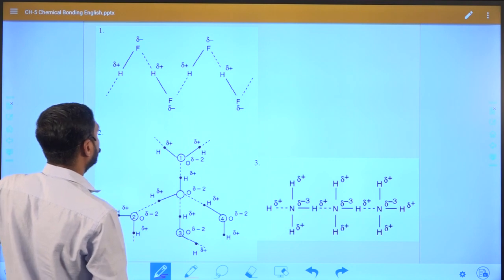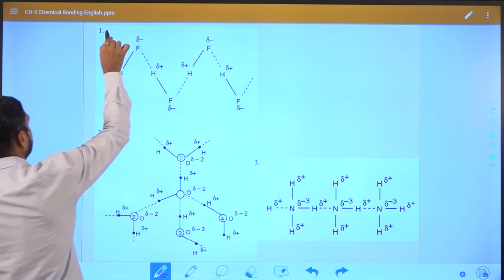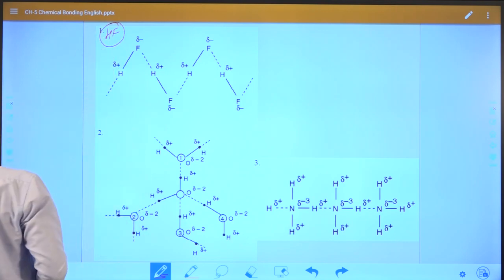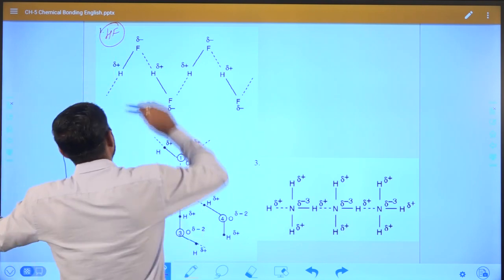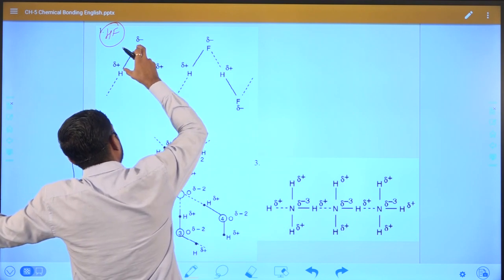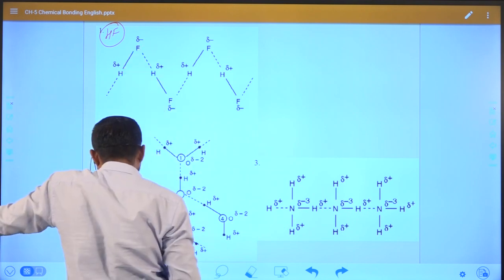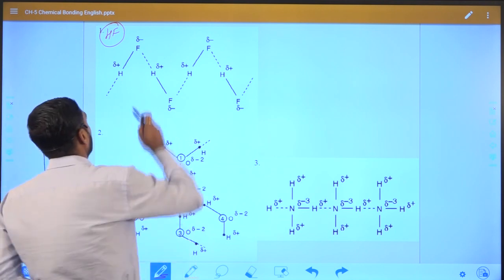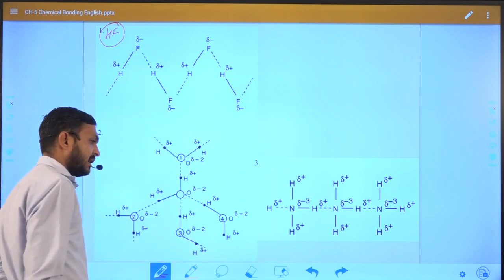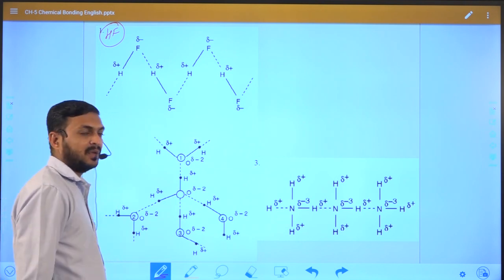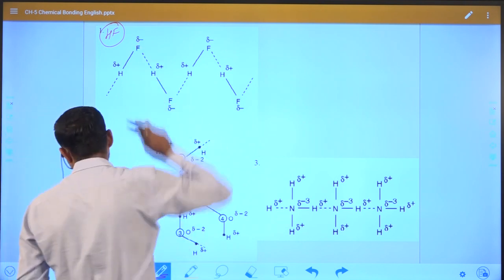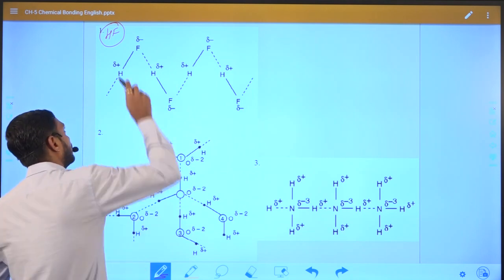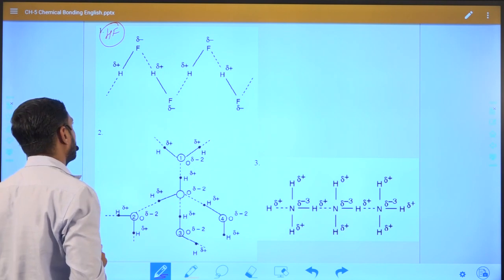But another example is the HF molecule, right? In the HF molecule, similarly, between these two elements a difference of electronegativity occurs. In this case fluorine is a highly electronegative element, so the partial negative charge lies on the fluorine atom and the partial positive charge lies on the hydrogen atom.